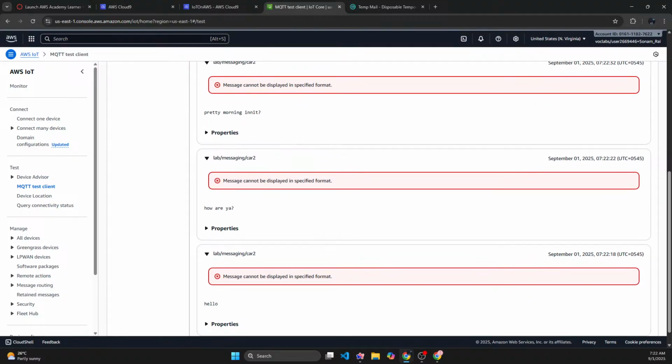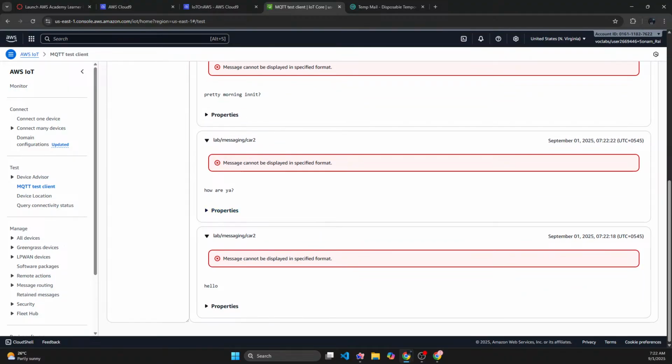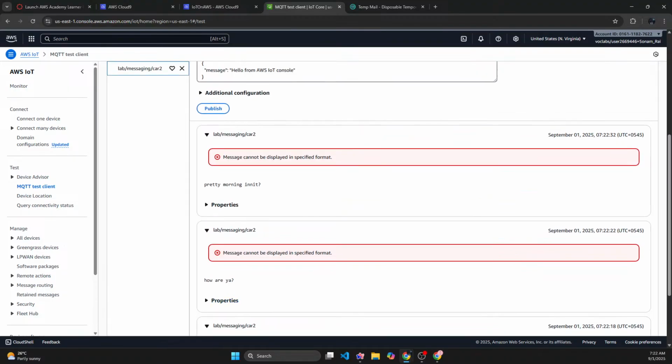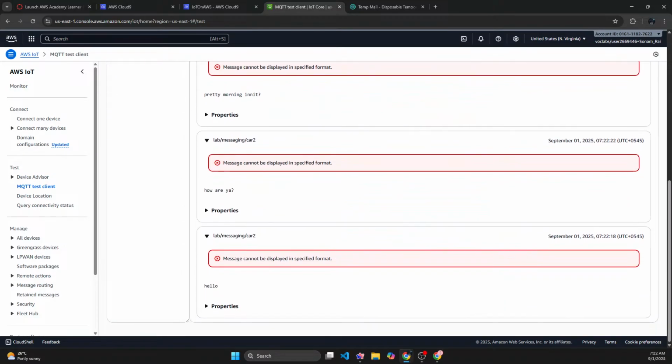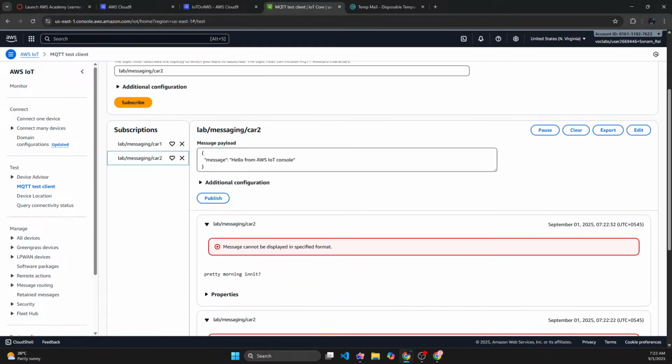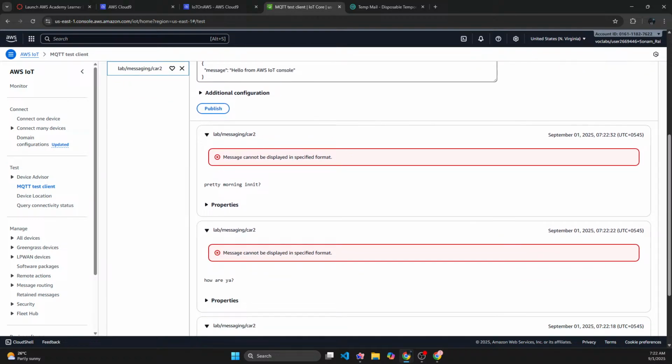Okay, messages cannot be displayed in a specific format. I don't need that because it's not in JSON. So you can see the messages, right? That's how I'm getting them. It's not in JSON format, so it cannot be displayed in the specific format. I could parse it as JSON, but I don't need to.